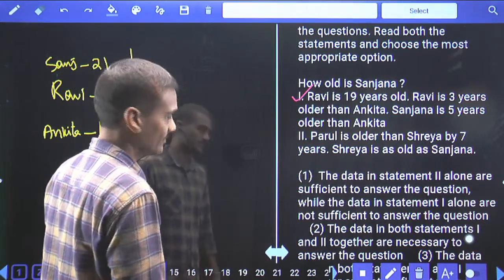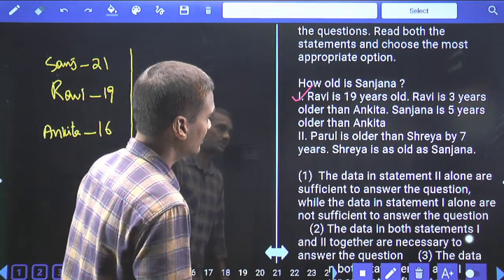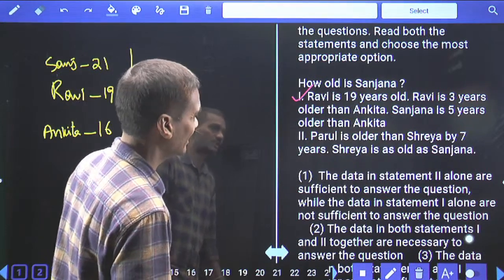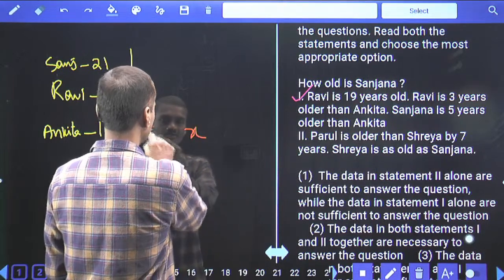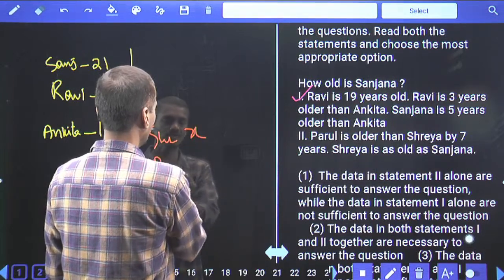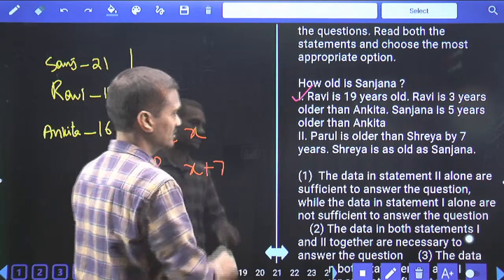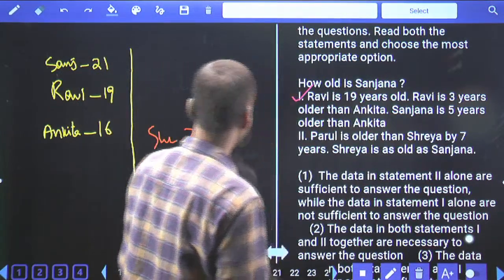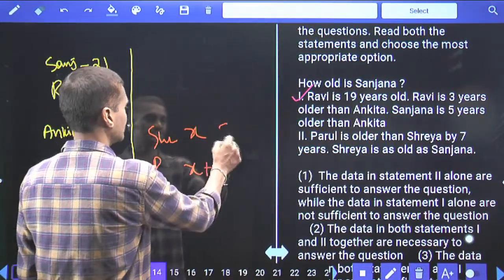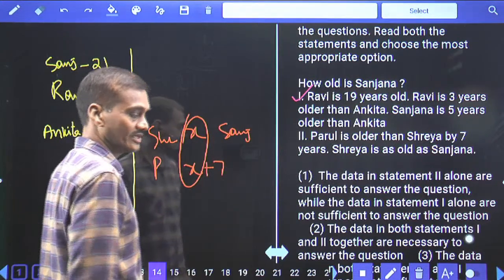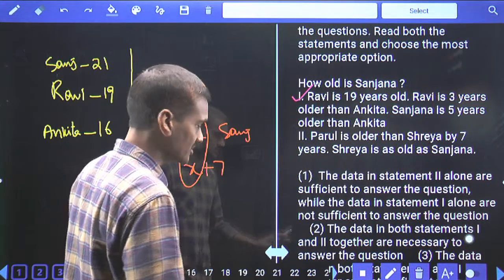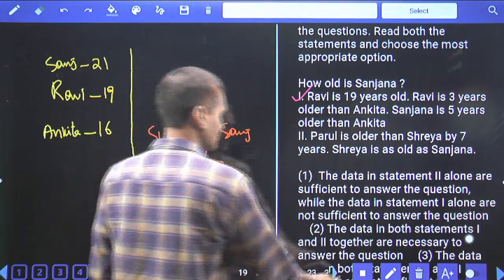Hence we need to check out 2 alone is also sufficient or not in order to identify the age of this Sanjana. Then coming to the second one, Parul is older than Shreya by 7 years. Now Shreya is X and Parul will be X plus 7. Isn't it? And Shreya is as old as Sanjana. And Shreya and Sanjana are of the same age. Now here, the X component we cannot identify here. Hence 2 alone is not sufficient. Hence only 1 alone is sufficient.